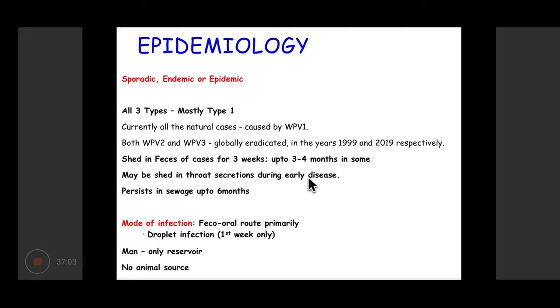This is important because presence of virus in sewage indicates that the virus is still prevalent in that particular area. Mode of infection is mainly fecal-oral, that means through consumption of contaminated water or food items. Droplet infection is less common, and human beings are the only reservoir.